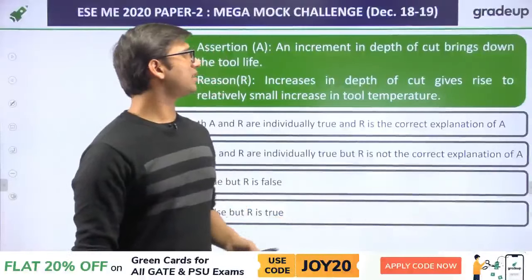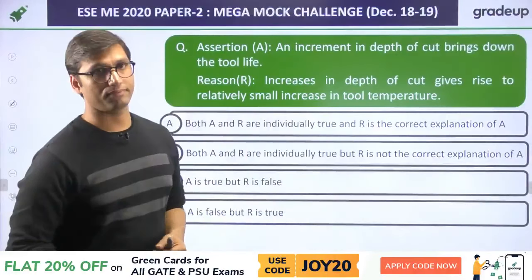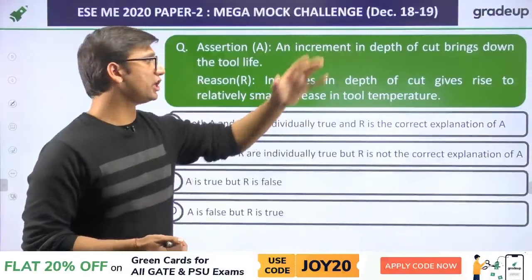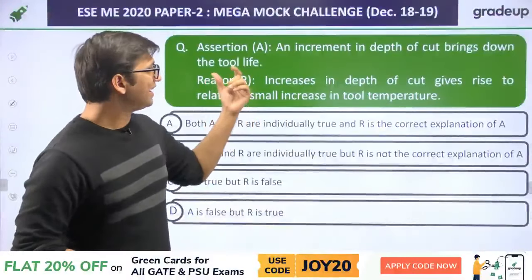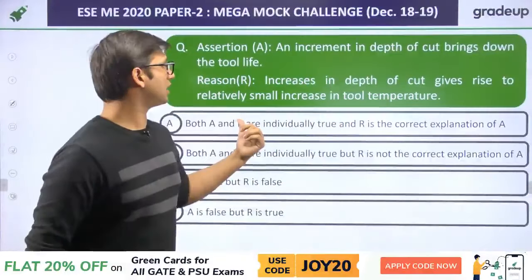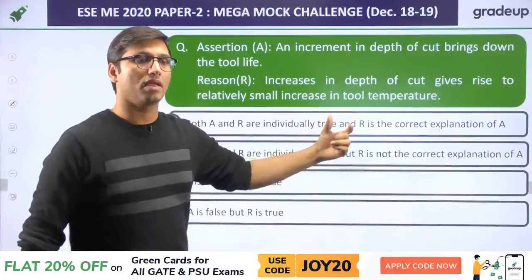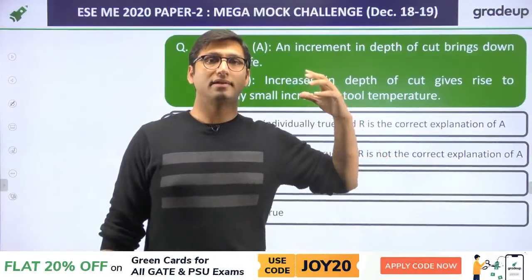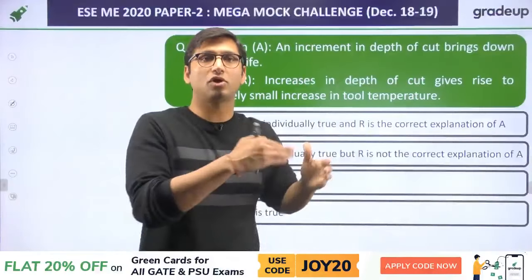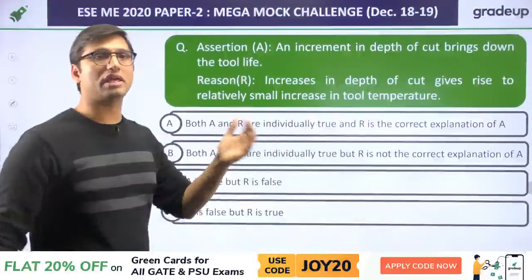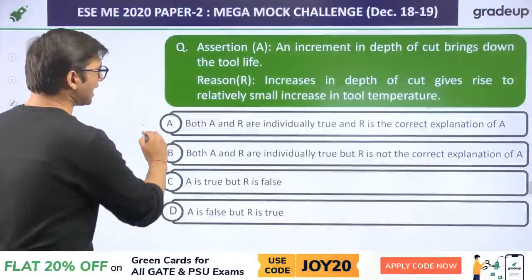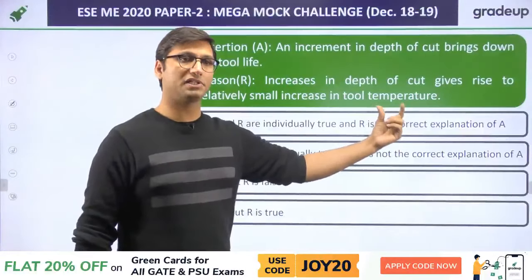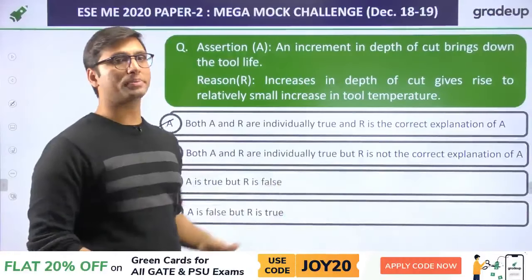Next question: an increment in the depth of cut brings down the tool life. That is correct. If you increase the depth of cut, tool life will reduce. The reason is that an increase in the depth of cut gives rise to a relatively small increase in temperature. Yes, due to the increase in depth of cut in the metal cutting process, the temperature of the tool will increase and that will reduce the tool life. So that is the correct explanation. Both A and R are individually true and R is the correct explanation of A. The right answer will be option A.